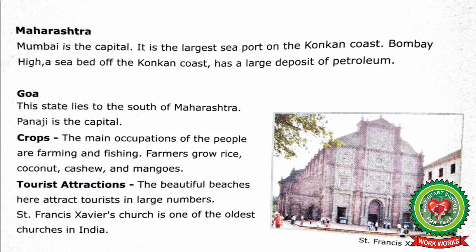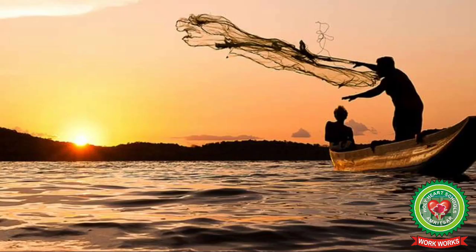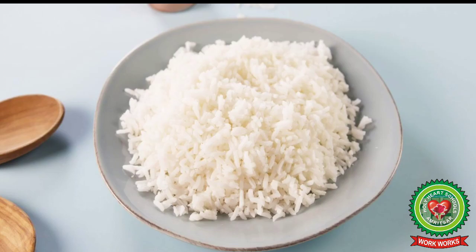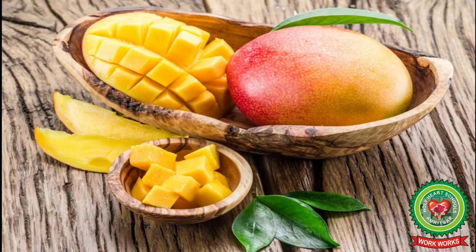So let's start reading crops now. The main occupations of the people are farming and fishing. Farmers grow rice, coconut, cashew and mangoes. So these lines mean the main occupations of the people of Goa are farming and fishing. Farmers here grow rice, coconut, cashew and mangoes.